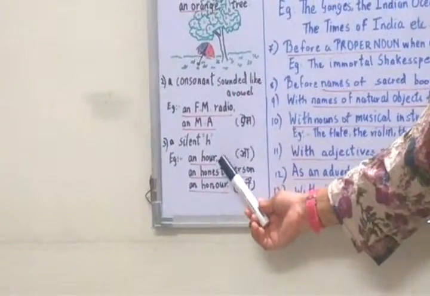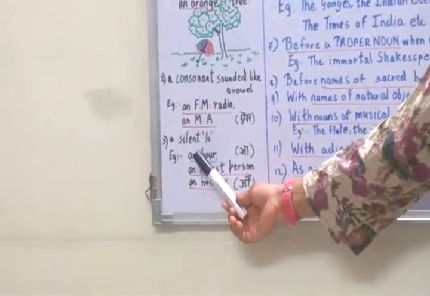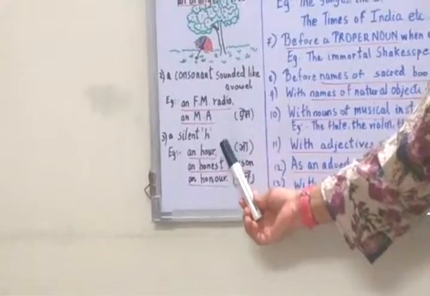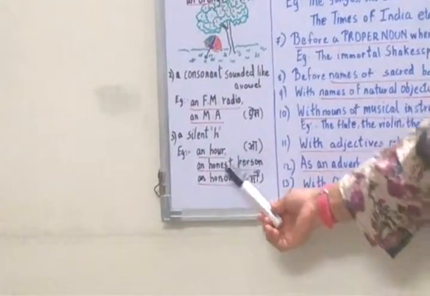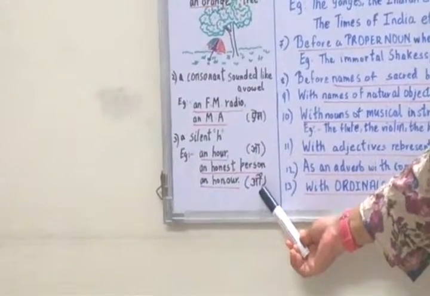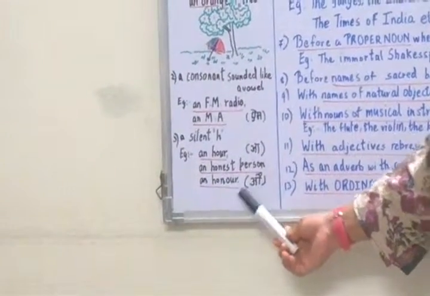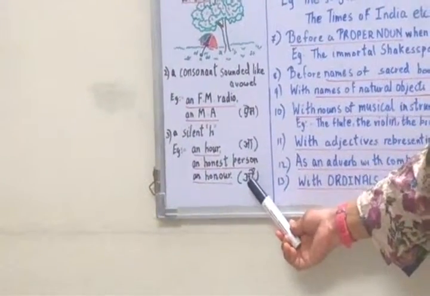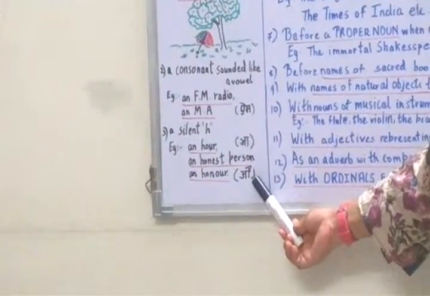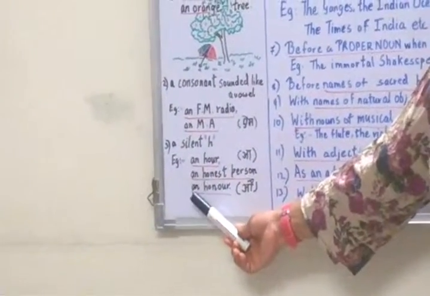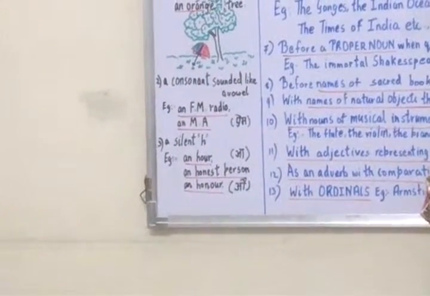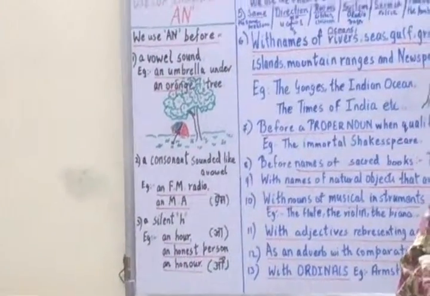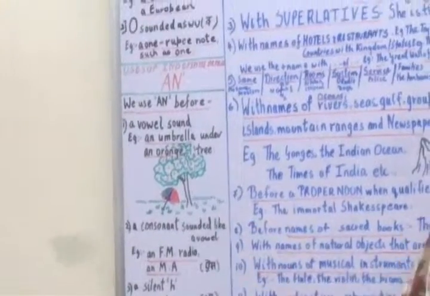Always remember that we have to use an when a vowel sound comes after it. Then an honest man, an o sound is used over here. An honor, an o sound again is used over here. So we have to add an before it. So always remember, when we use the indefinite article an, it always begins with the vowel sound.